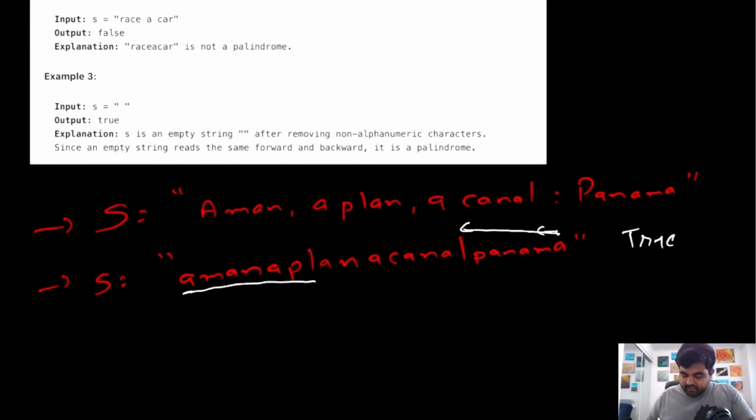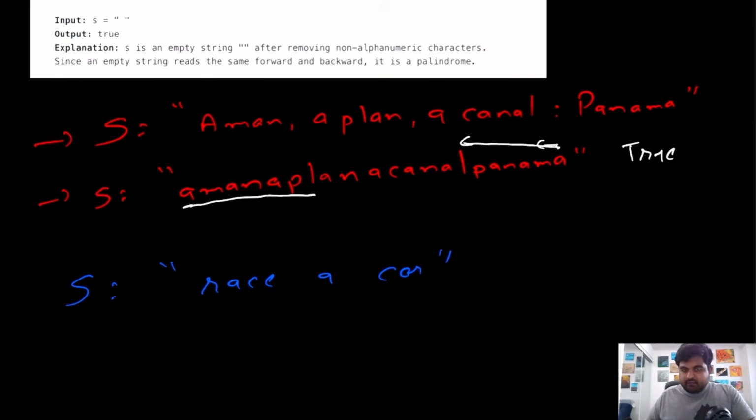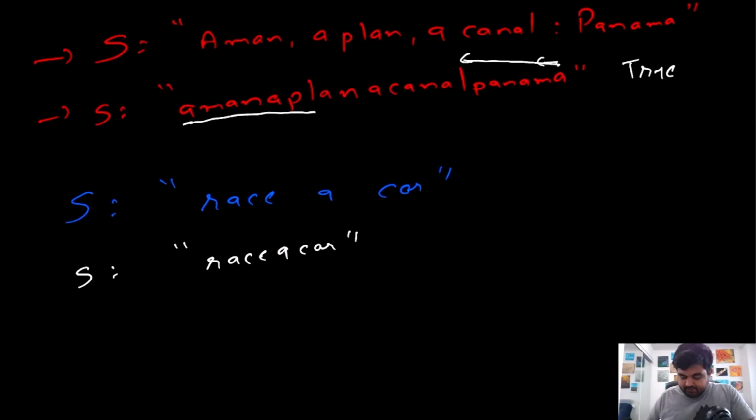We are given another example that looks like this. Over here we can also see that there are some non-alphanumeric characters, which are the 2 space values, so we will have a string that looks like this. And over here, if we try to see whether this is a palindrome or not, currently this R matches, A matches, C matches, but this E does not match, and over here we actually have an A. So that's why this is not a palindrome, and we will return false in this case.